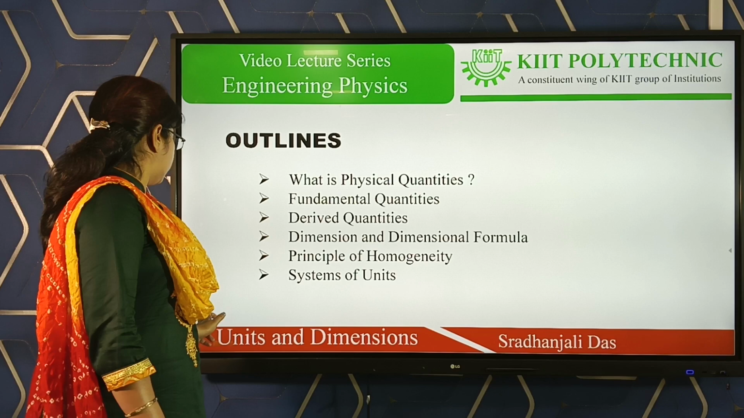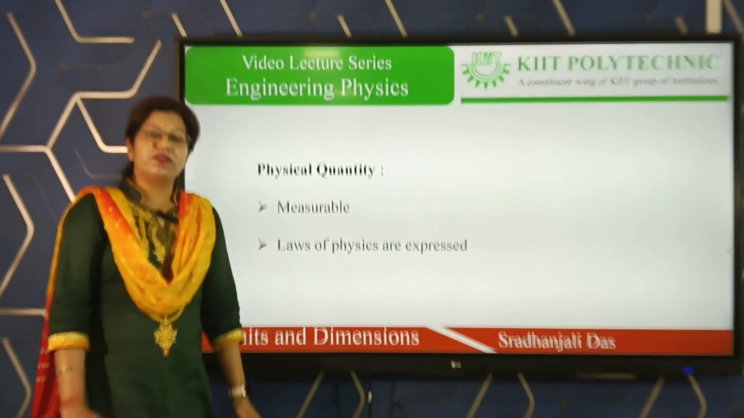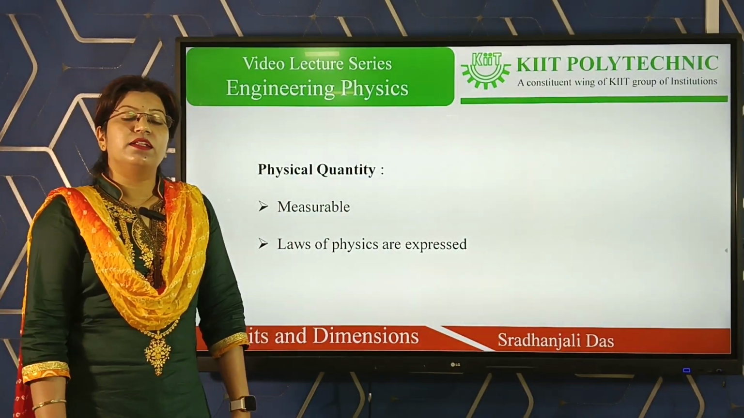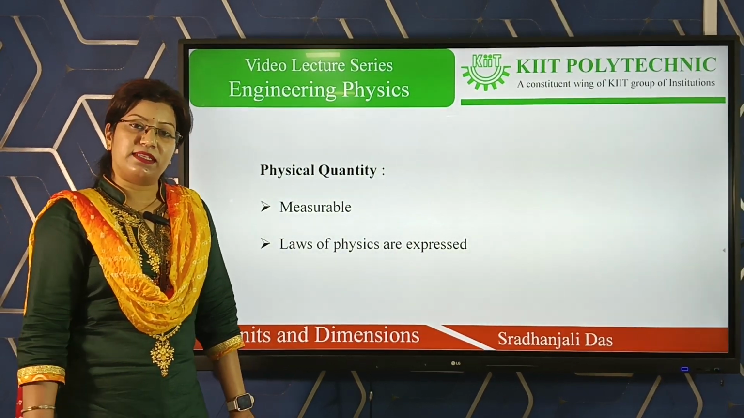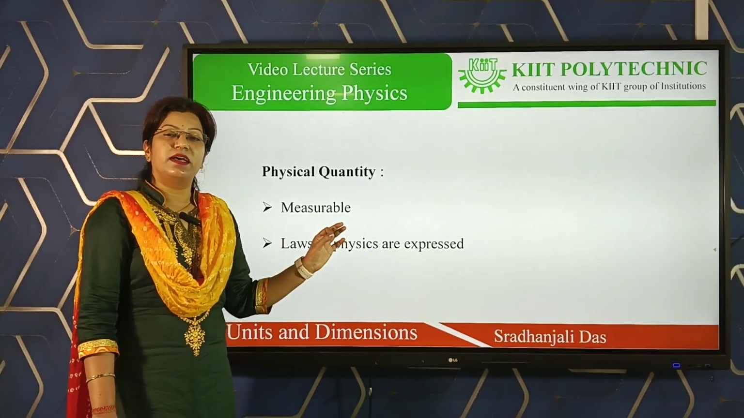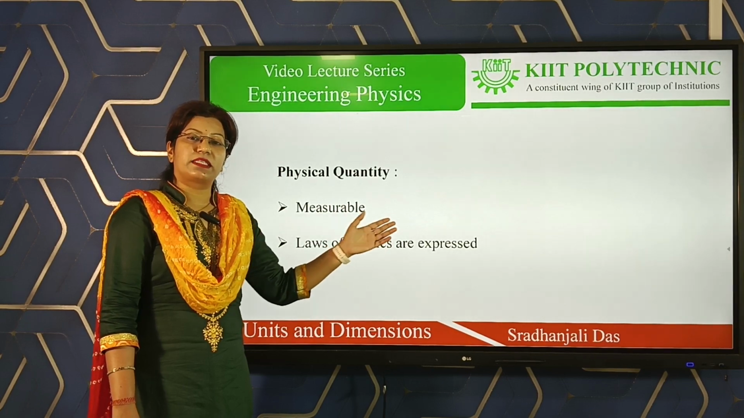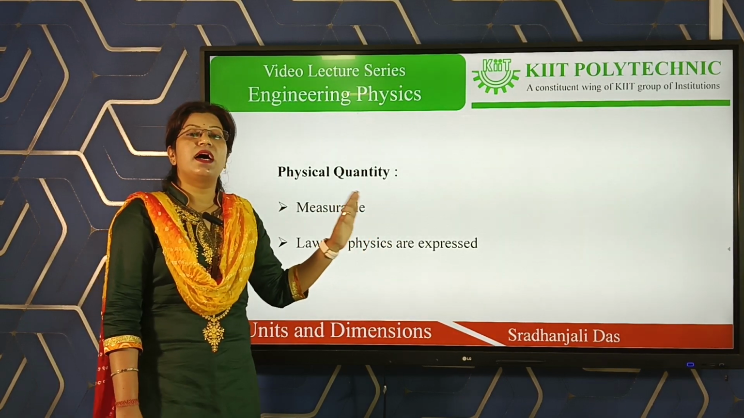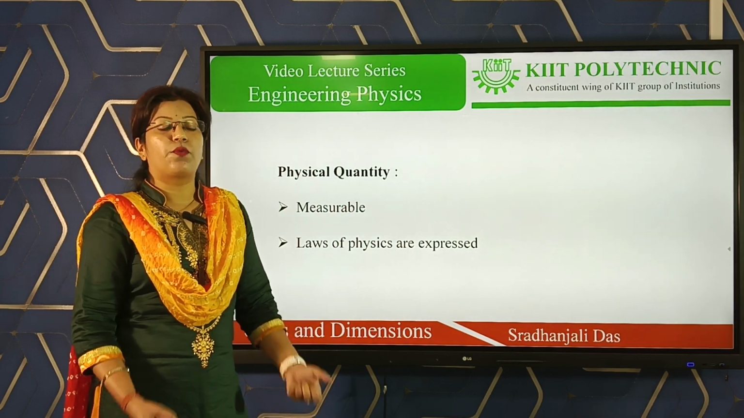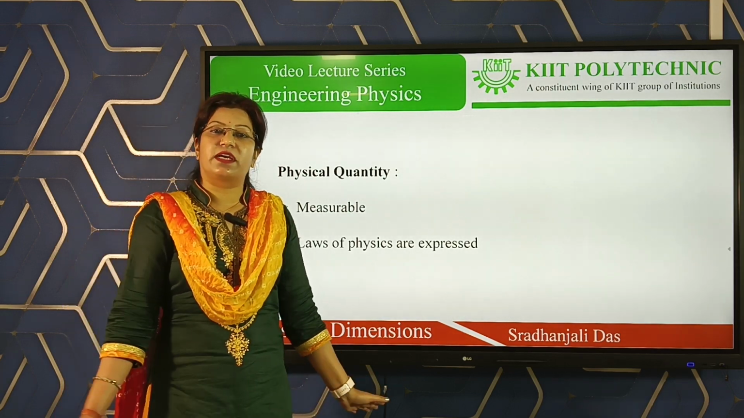Now we are going to discuss what is a physical quantity. Actually, what is a physical quantity? The quantities which can be measured, and by which the laws of physics can be expressed, are known as physical quantities. Clear? For example, suppose weight. The weight is measured. Suppose volume. Volume is measured. That means it's a physical quantity.